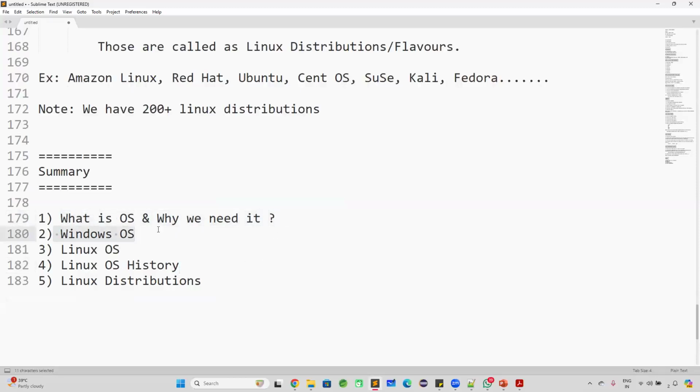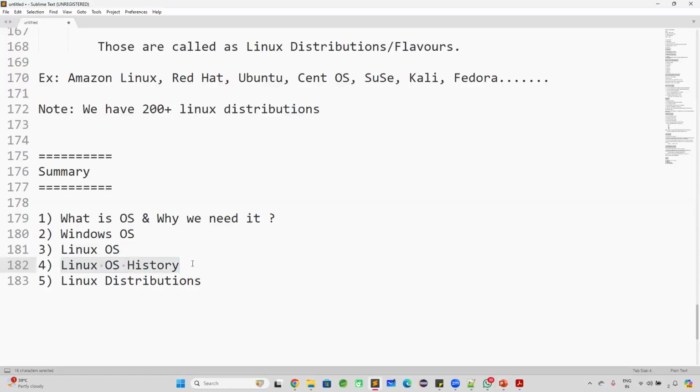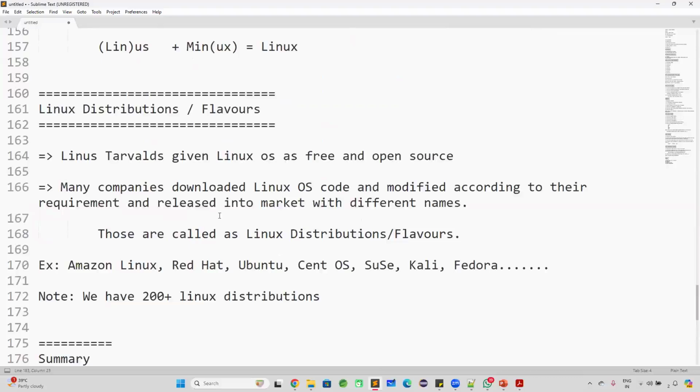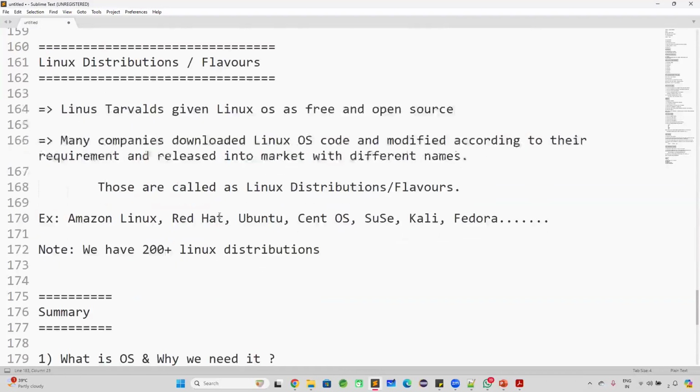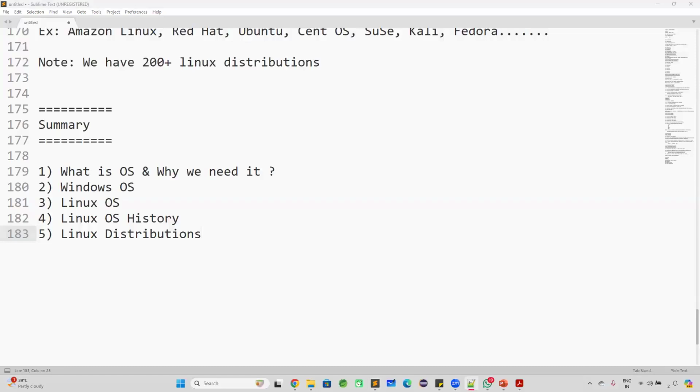Windows operating system is there, Linux operating system is available. We have seen the differences between Windows and Linux. Then Linux history, how the Linux operating system came into the market. And what is a Linux distribution? Many companies downloaded the Linux code and modified it according to their requirements. They released it into the market with their own brand name. Those are called Linux distributions.